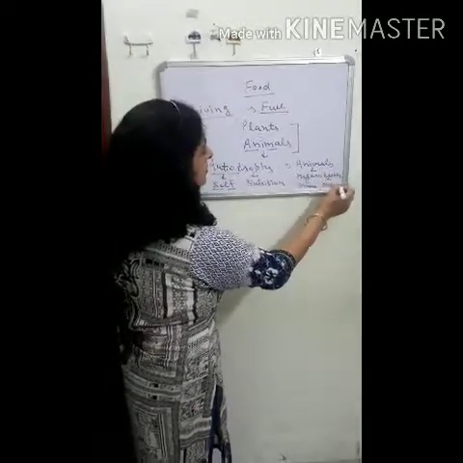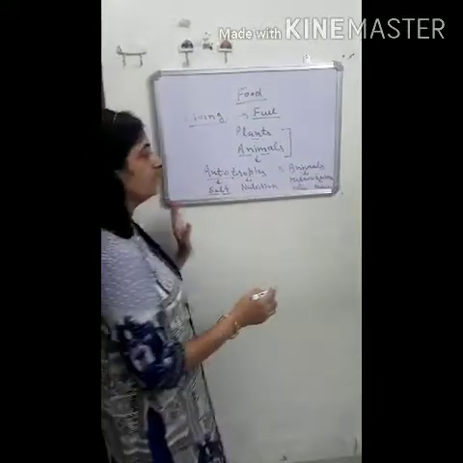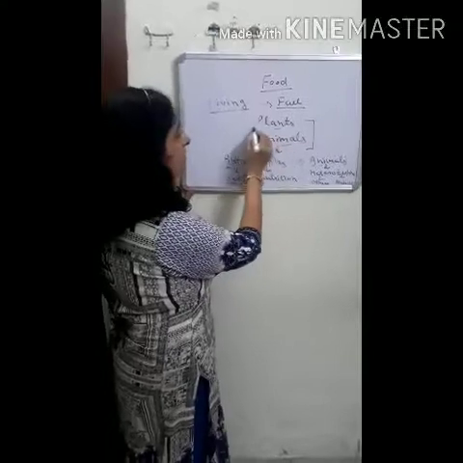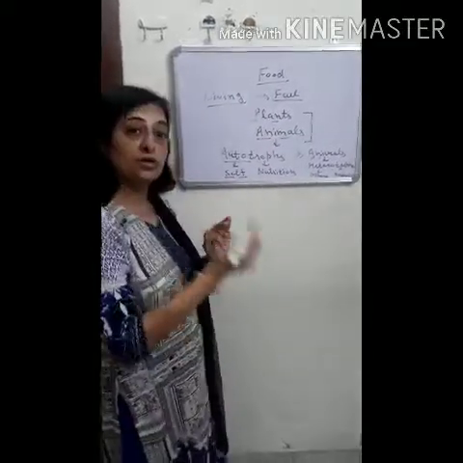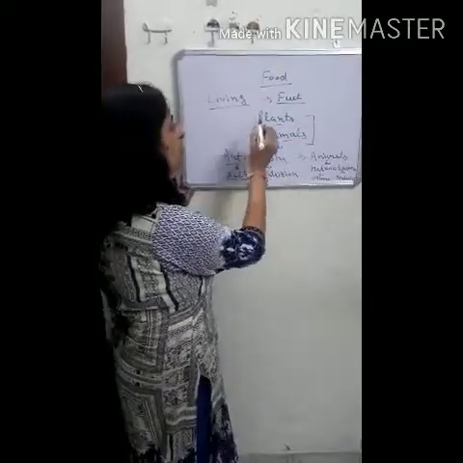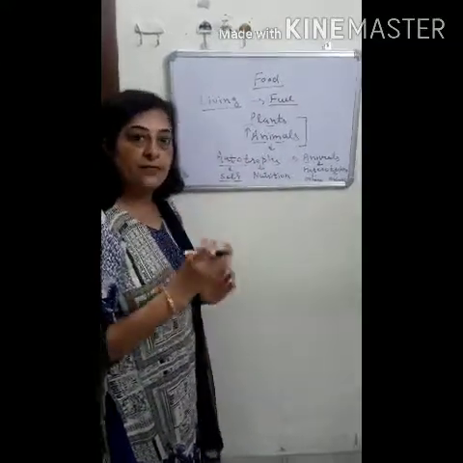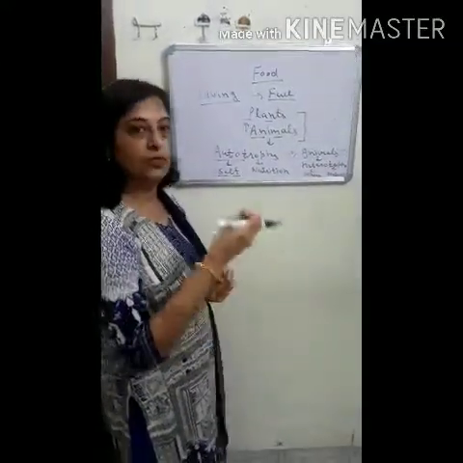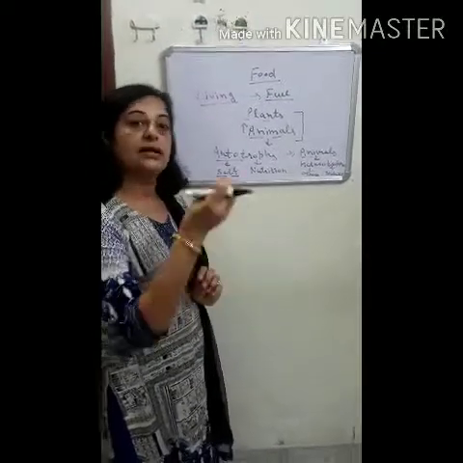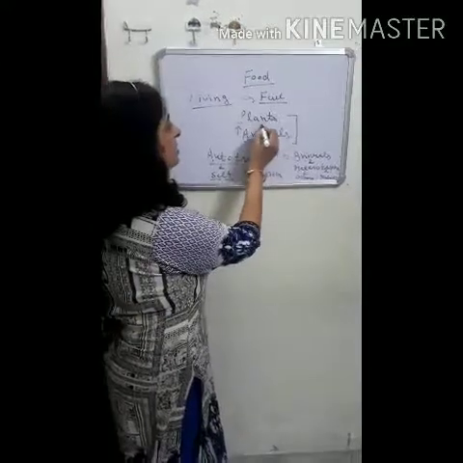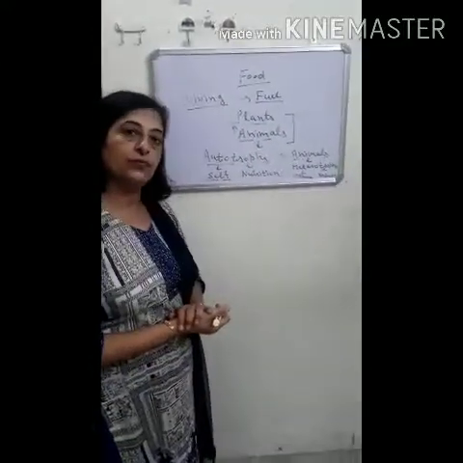So for their food, human beings and animals depend either on green plants or on the animals which depend on the plants for their food. So every living organism, human beings and animals, directly or indirectly depends on green plants for their food.